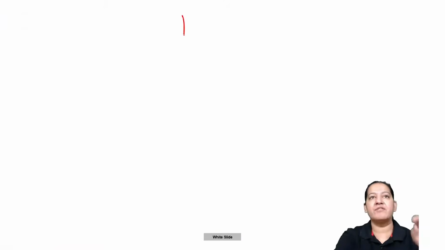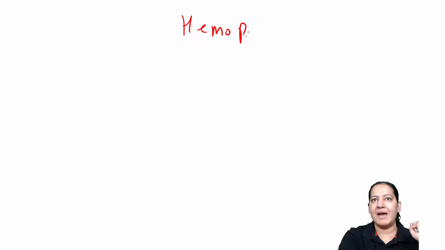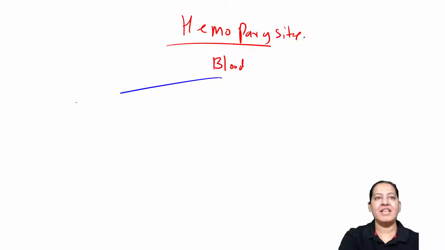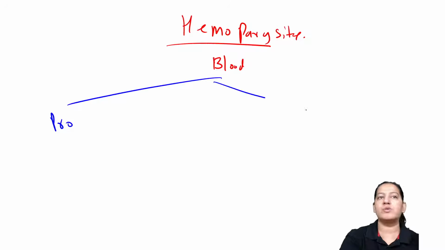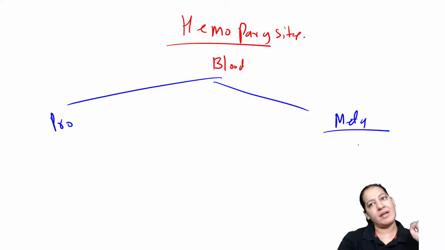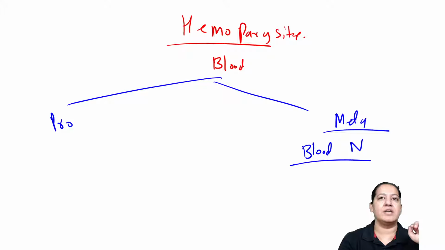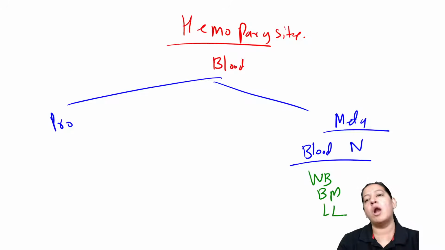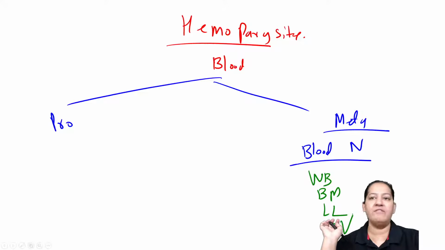So tell me the name of the hemoparasite. Hemoparasites are the parasites which reside in blood. So divide them into protozoa and divide them into metazoa. In the metazoa, basically they are nematodes, the blood nematodes. Blood nematodes are 4. How many blood nematodes you know? Wuchereria bancrofti, Brugia malayi, Loa, Onchocerca volvulus. Everyone give me a thumbs up.